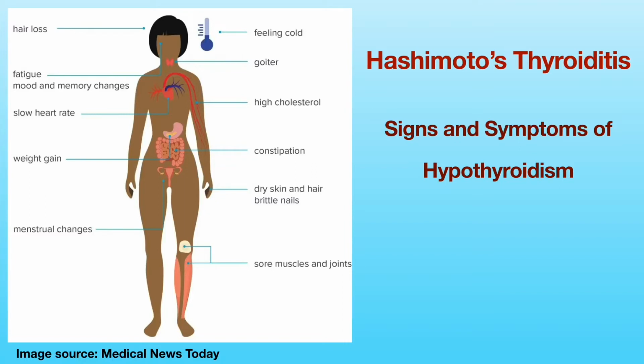Untreated hypothyroidism can lead to an enlarged heart and possibly heart failure. Females can have excessive and prolonged menstrual bleeding. Hypothyroidism can cause decreased sexual desire in both men and women. It can also cause infertility. When women with uncontrolled hypothyroidism do get pregnant, their children can suffer from lower IQ and impaired mental and motor development. Rarely, patients with chronic, severe, and uncontrolled hypothyroidism can develop myxedema. It is a rare but life-threatening condition and requires emergency medical treatment.